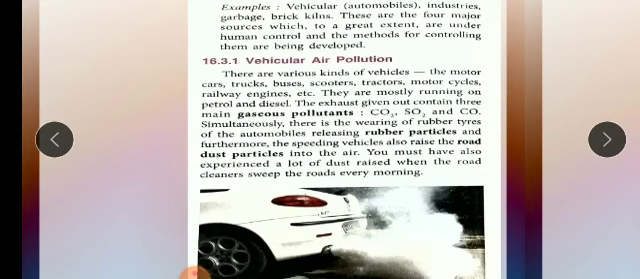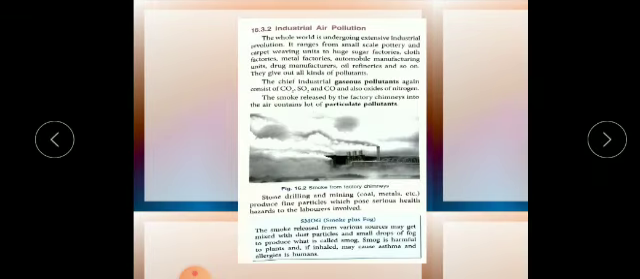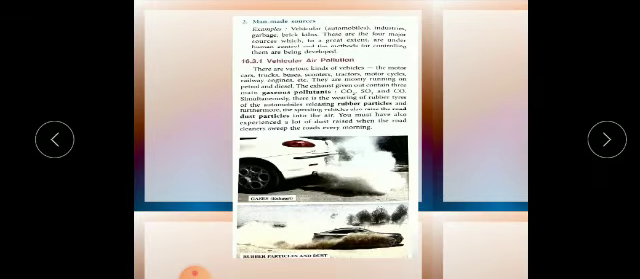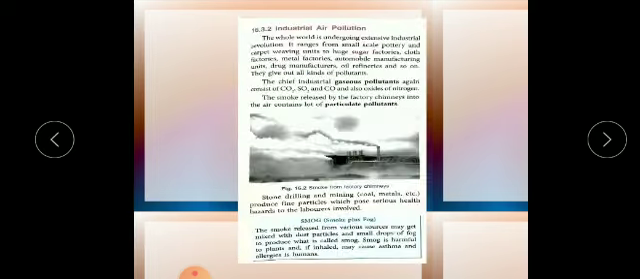Now we can see it in normal ways. Second, you can see the rubber particles and dust picture is also given. So at very high speed, all three, the gaseous pollutants, rubber particles and dust, play a very major role in causing air pollution.